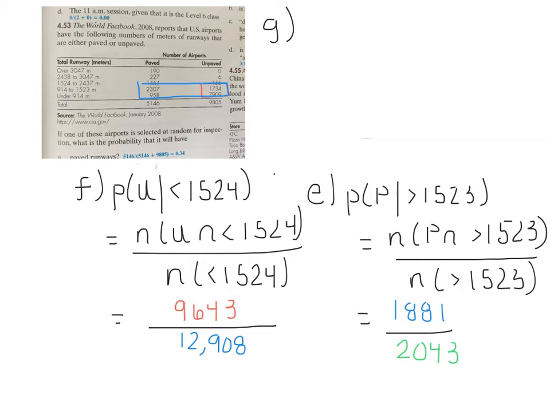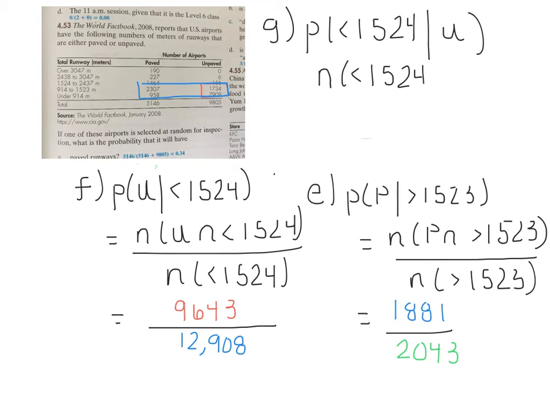Finally, in G, we're asked for the probability that less than 1,524 meters of runway, given it's unpaved. So once again, we have to take the number that are both less than 1,524, just using the conditional probability formula, and unpaved, and divide by the number given. And the given in this case is unpaved.